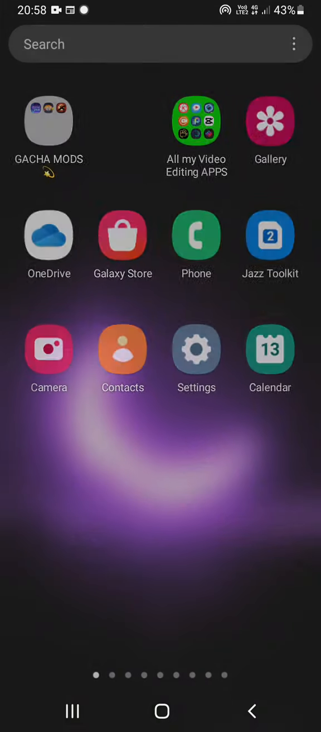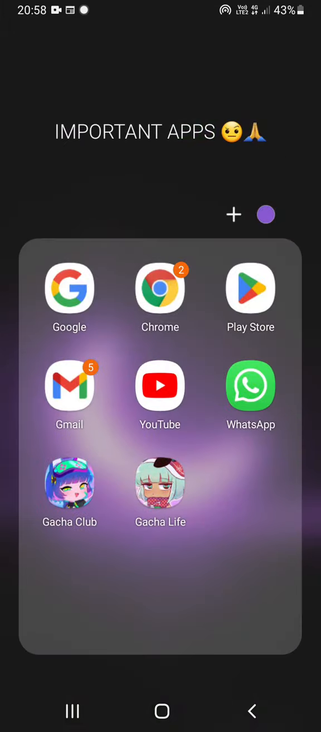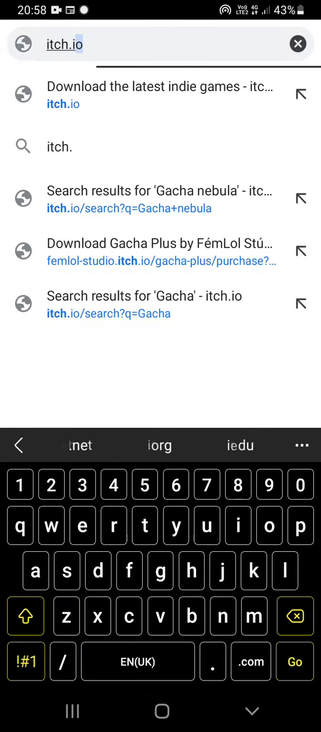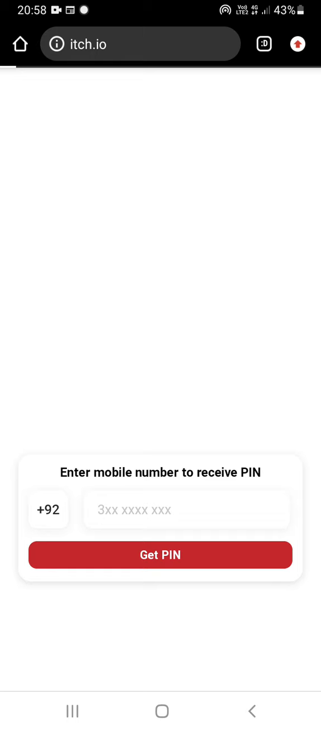Alright. Go to Google or Chrome, anywhere you like. Search itch.io. You will have it here. Just wait a while if it doesn't show suddenly. Sometimes the net is slow as well.